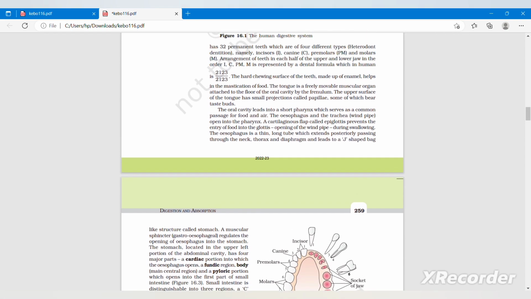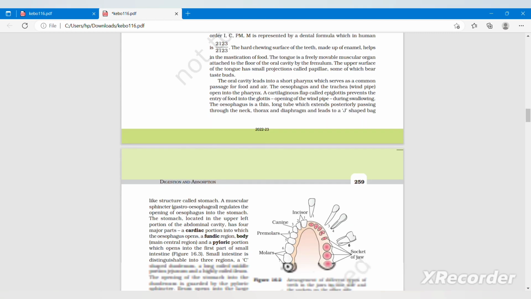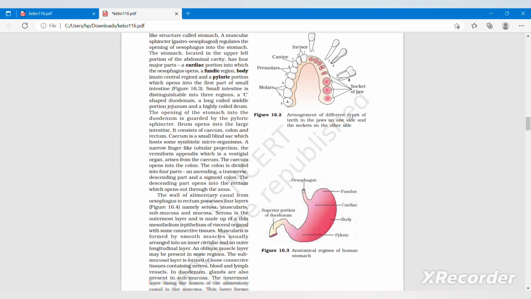The oral cavity leads into a short pharynx which serves as a common passage for food and air. The esophagus and trachea, that is the windpipe, open into the pharynx. A cartilaginous flap called epiglottis prevents the entry of food into the glottis, the opening of the windpipe, during swallowing. The esophagus is a thin, long tube which extends posteriorly, passing through the neck, thorax, and diaphragm, and leads to the J-shaped bag-like structure called stomach. A muscular sphincter, the gastroesophageal sphincter, regulates the opening of the esophagus into the stomach.